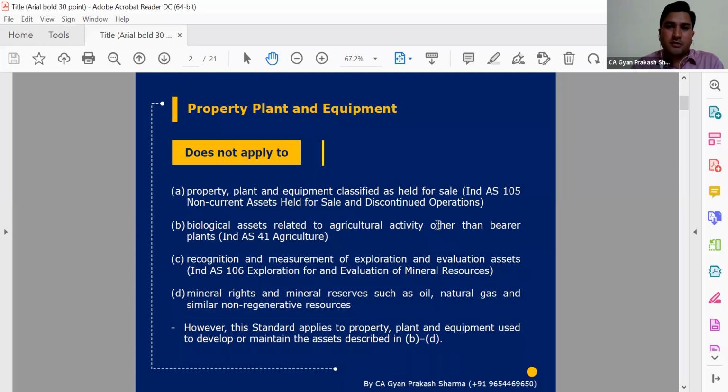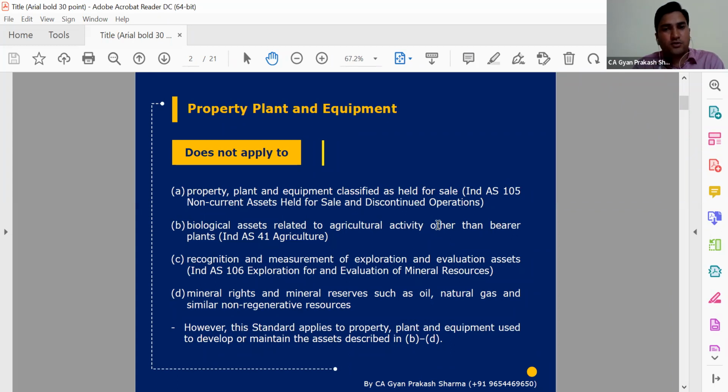And the next step will be the initial recognition of the asset. If we talk about PPE, this accounting standard, then in the second stage we will understand the recognition criteria: when can an expenditure or any activity which a business organization incurred be recognized as an asset. Then the third part will be the measurement part.